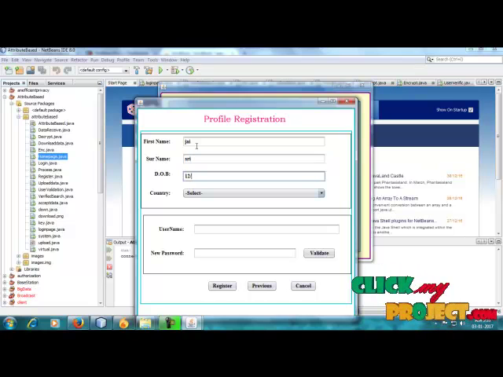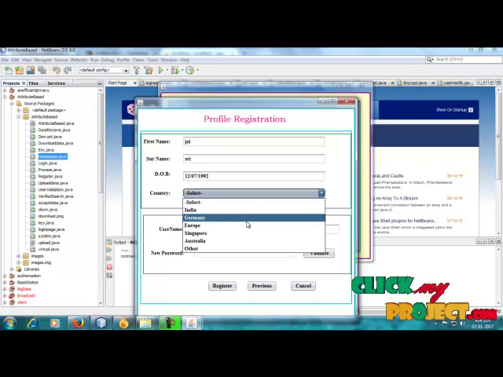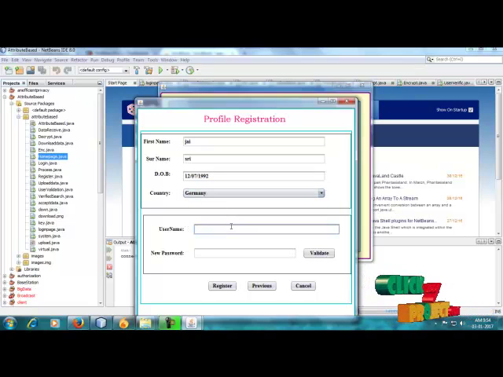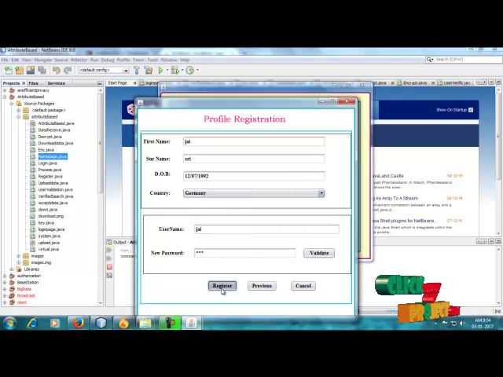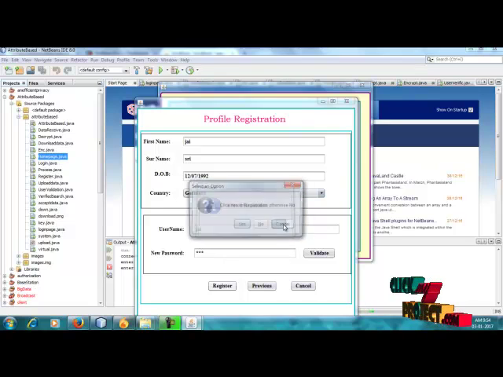So the date of birth is 12/07/1992. So 1992. Our country is Germany. So the username is J. The new password is J. So validate is a valid password. So go for register. Entered successfully.